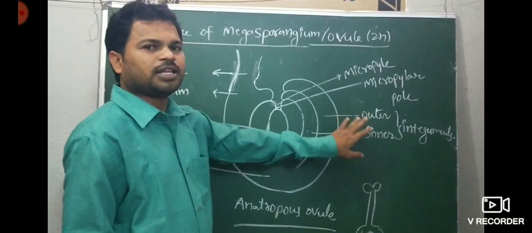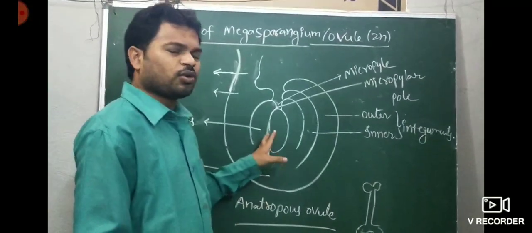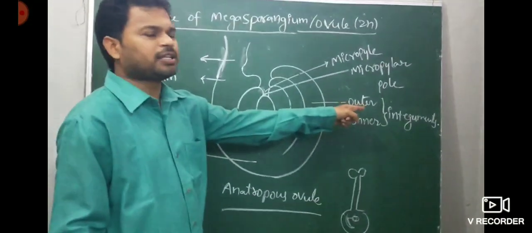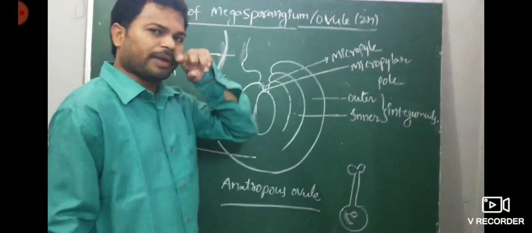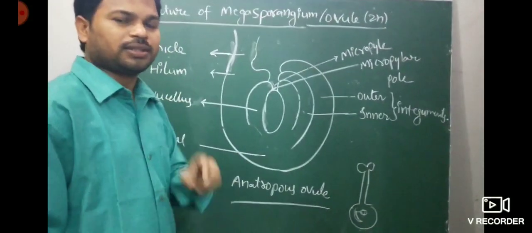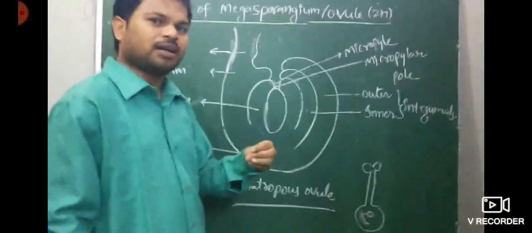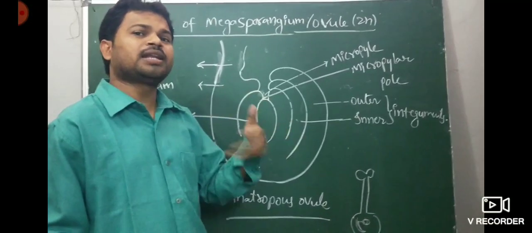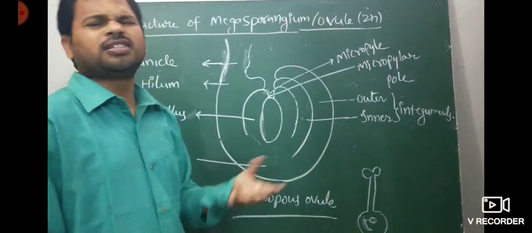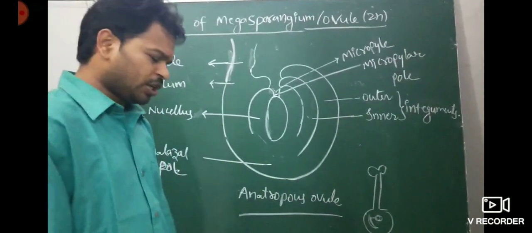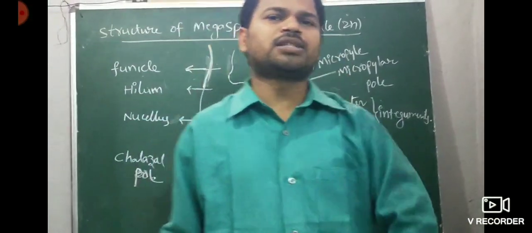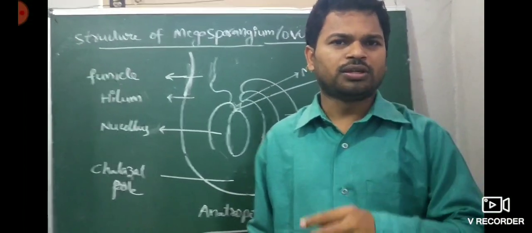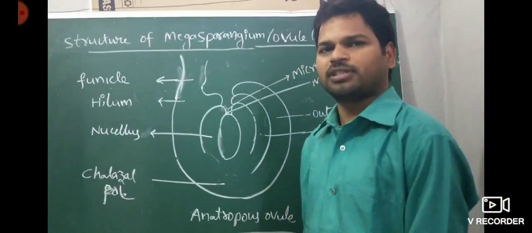Next, the integuments. There are two protective layers surrounding every ovule in angiosperms. The outer layer is the outer integument, and the inner one is the inner integument. Very important: later these ovule layers develop into the seed coat. The outer integument develops into testa, and the inner integument develops into tegmen. These are also diploid in condition only. So if the question asks how many protective layers are present in angiosperms, with options 0, 1, 2, 3, the answer is two protective layers.